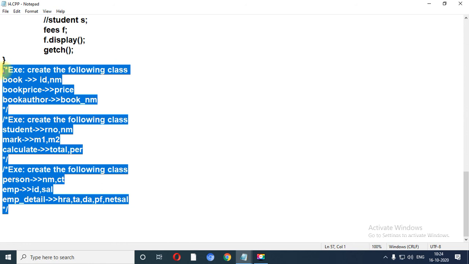So don't ask me personally how many total programs are related to inheritance, right? Whatever definitions I am going to give from the videos, that you need to write in the journal. So the number of programs may be different, but I am going to teach you two programs which are based on the individual ones.